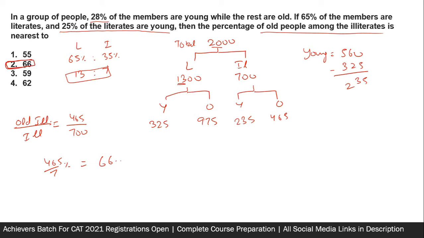Second option. So this was a question which did not involve any algebra, which did not involve any equation. It was a tree type question, classification question, but you can surely deal with easier looking numbers to avoid unnecessary calculations. So that would be all for this question. 66 becomes the answer to the question. Moving on to the next question.